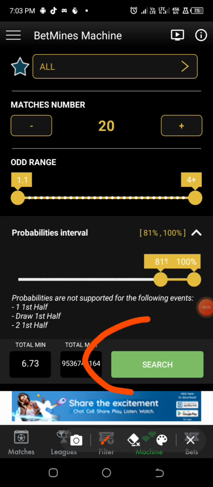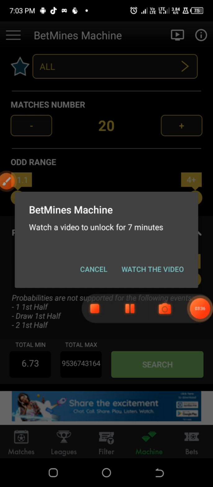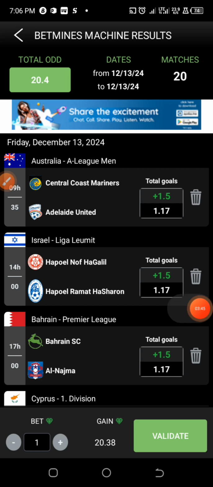We are going to generate it for us, and it says we are going to watch a video to unlock for 7 minutes. I think that is ads, and that is what is helping them to keep running the system. So we are going to watch the ads. I watch the ads now, and after watching it, they are going to generate the predictions for me. So hold on. Alright, the system has now generated all the 20 games that we requested.